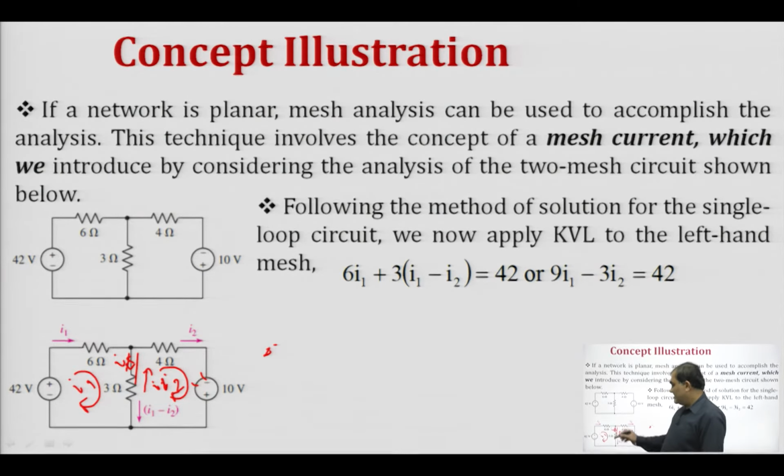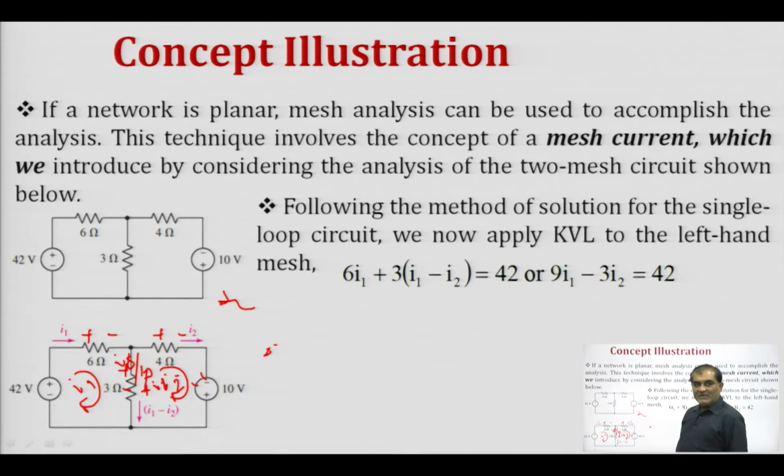So, in this resistance the direction of current will be from this, this will be our positive and this will be negative. This will be plus, this will be minus, and this will be plus and this will be minus. Similarly, in this loop when we are moving, then this current I 2 is moving in this direction. So, this will be positive, this will be negative, and in this direction then this will be positive and this will be negative.